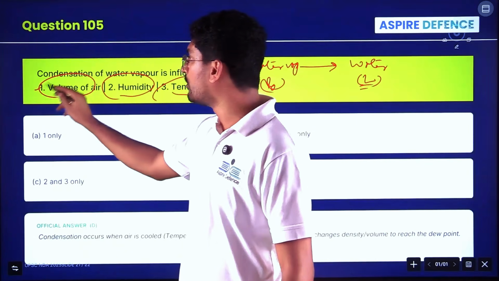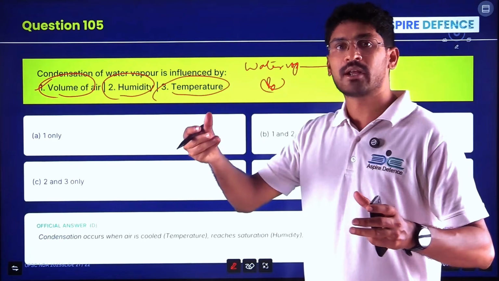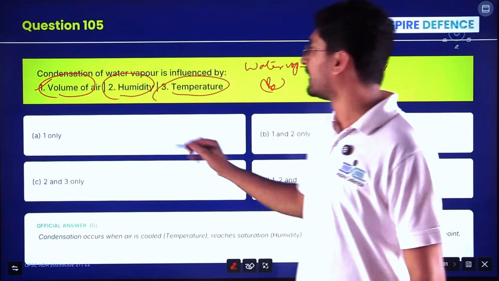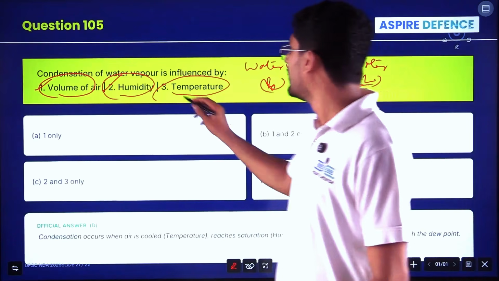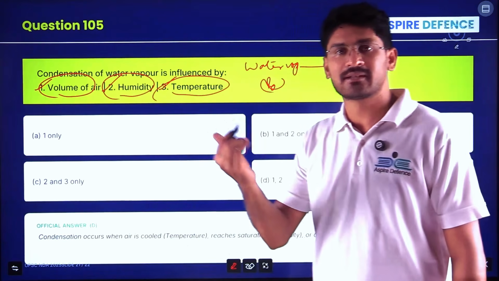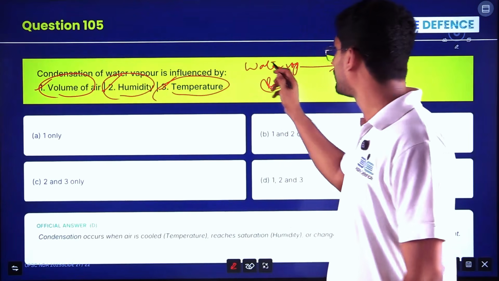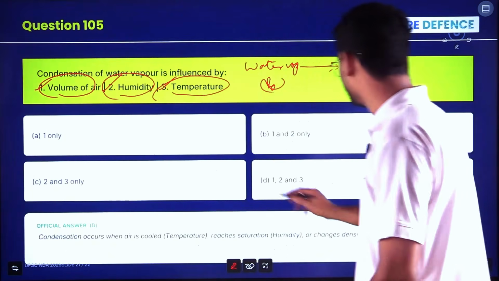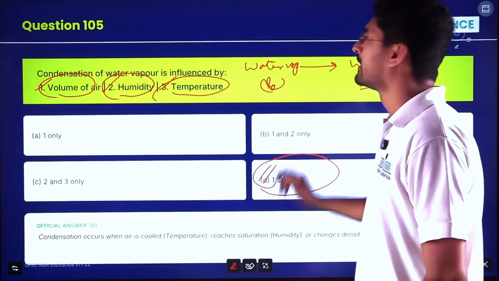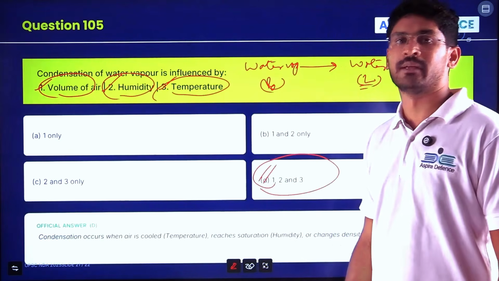Does it depend on the volume of air? Yes. If air expands, if volume expands, then water vapor will cool down to become water. Humidity? Yes. Humidity is the amount of moisture. And temperature? Yes. If temperature reduces, it will convert. Latent heat will be gone and it will convert from water vapor to water. Therefore, all three factors will play a role in condensation and influence the condensation of water vapor.